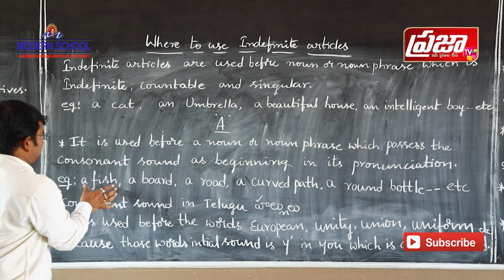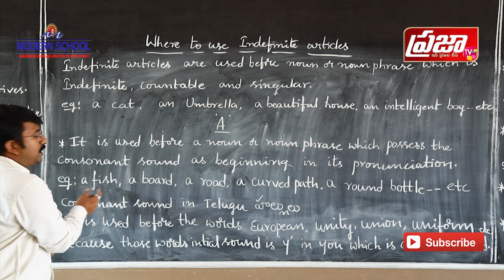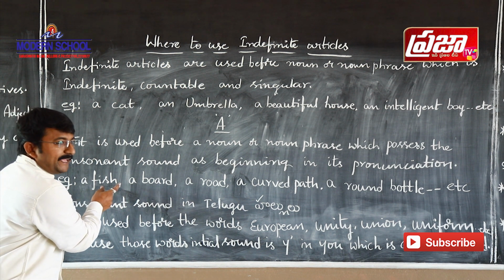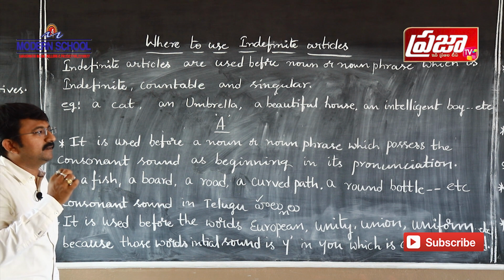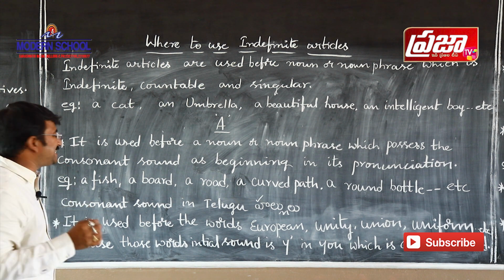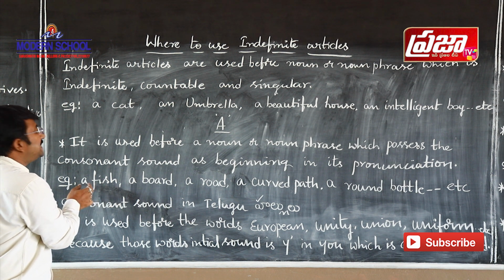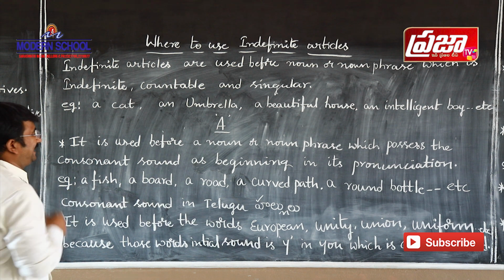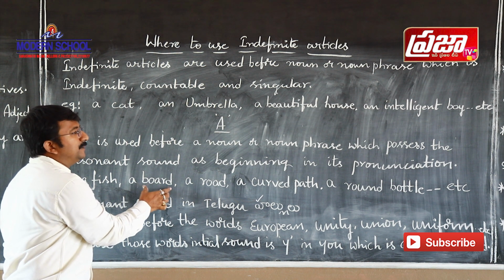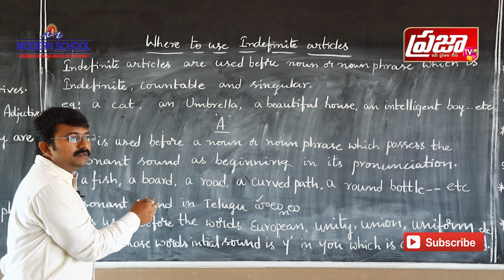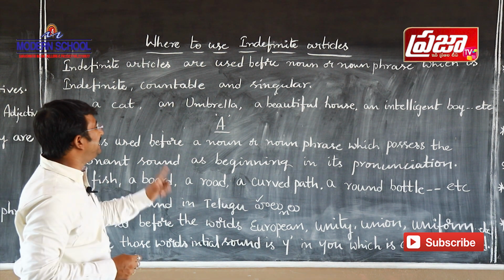See, let us take this example, fish. If you take this word fish, the initial sound of this fish is f. So what sound is it? The sound is a consonant sound. So we used indefinite article a here. And if you take this example here, board, b is which sound? It is a consonant sound. So we used indefinite article a.